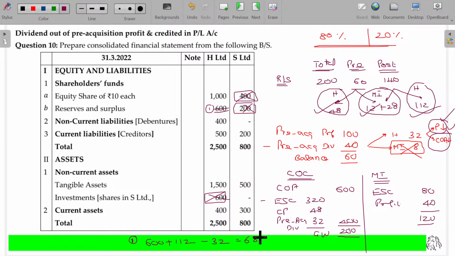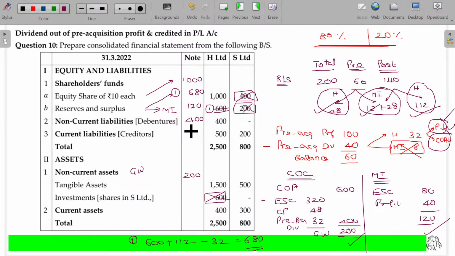After the adjustments, the profit balance being 680. Show the equity share capital being 1000. Reserves and surplus, refer working note number 1, 680. And minority interest 120. Goodwill 200. Debentures 400.